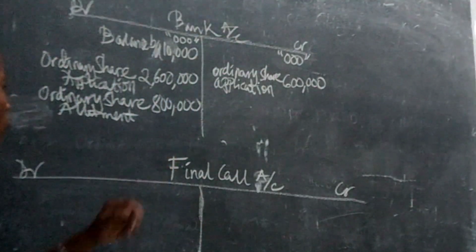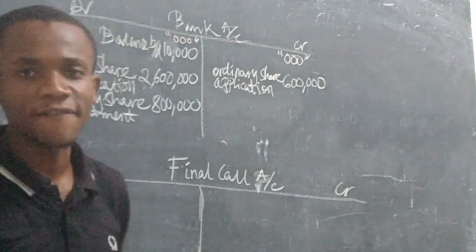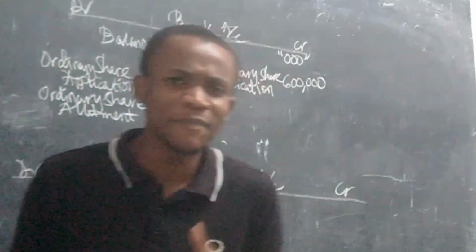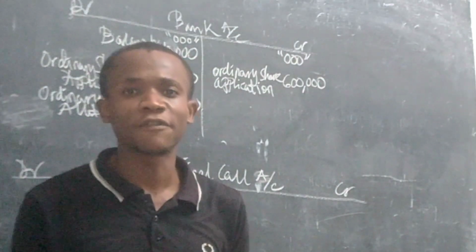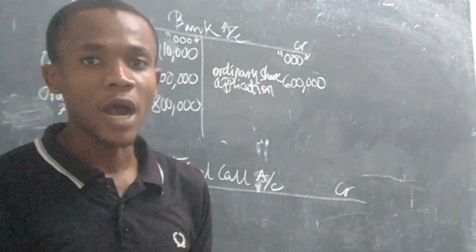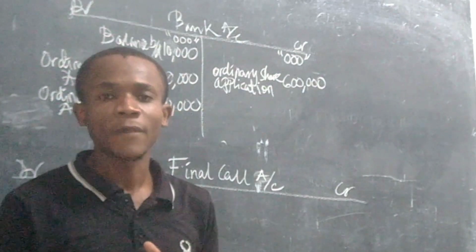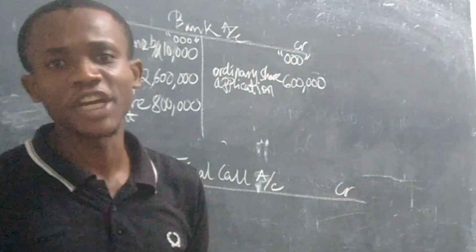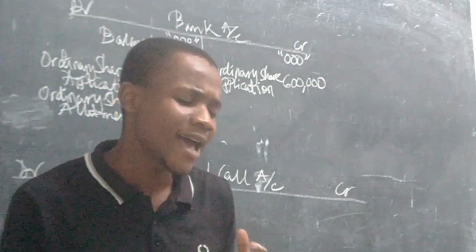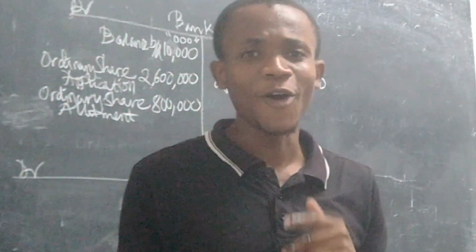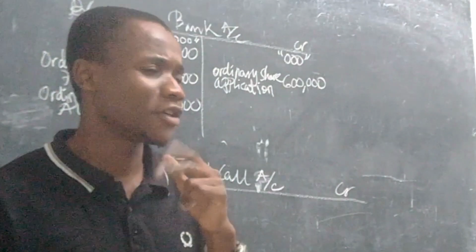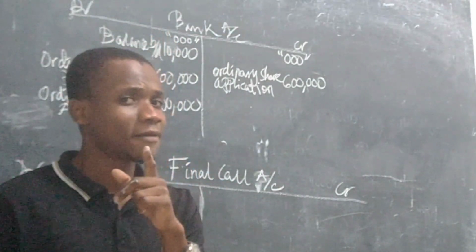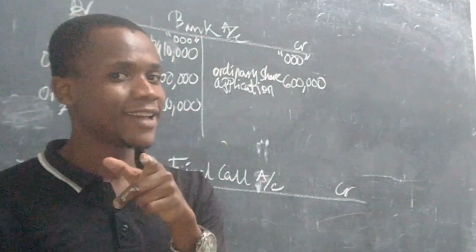Final call. So how do we record a final call, and what is a final call? This simply means it's the last stage at which the company called the applicants to pay for the shares. We're told they have to pay for the 40 million shares which they applied for. But sadly, only 32 million of the shareholders paid. Only 32 million. So there were 8 million who failed to pay, right?